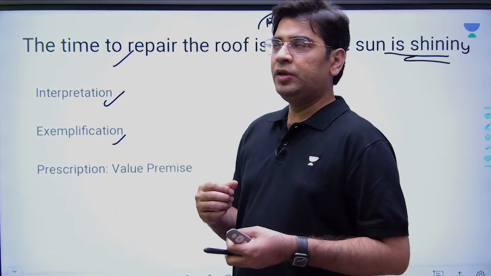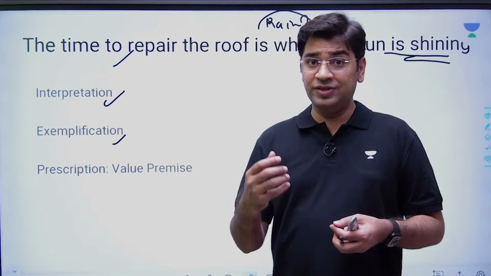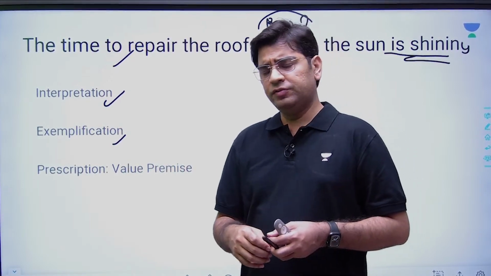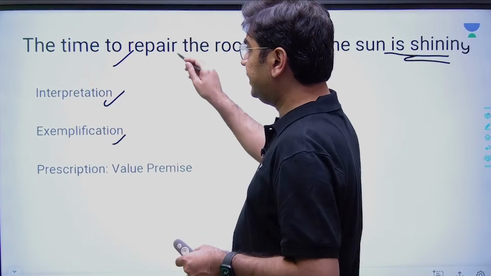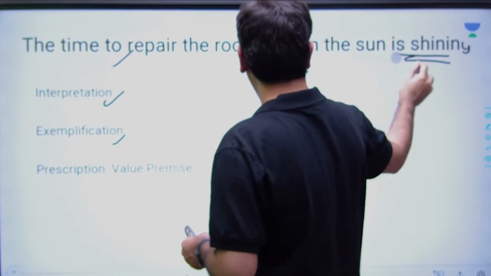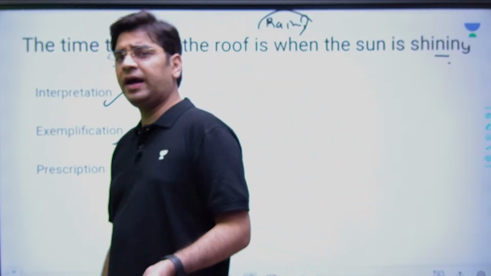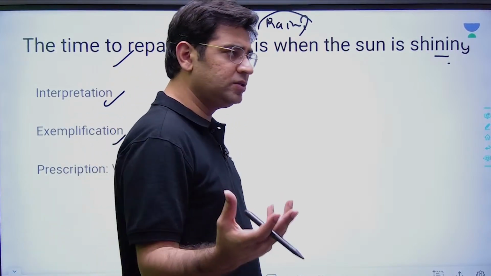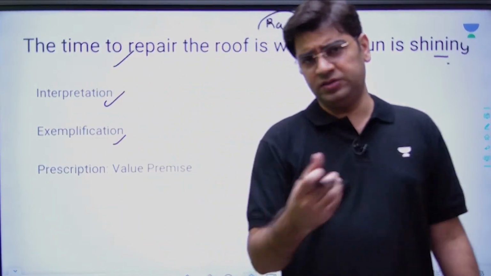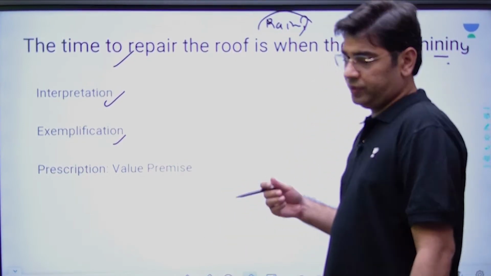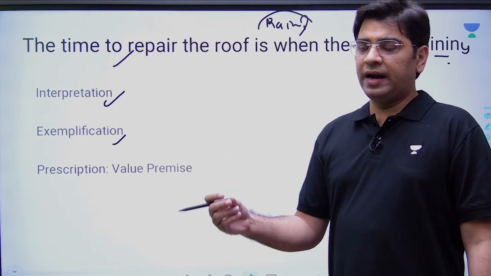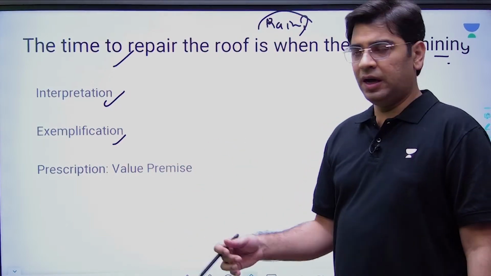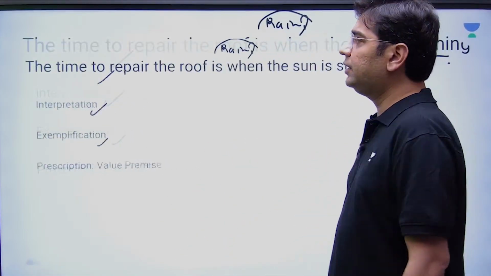This was the suggestion given by Sam Manekshaw to Indira Gandhi. Indira Gandhi ultimately said okay. This is where Manekshaw said that the right time to repair the roof is when the sun is shining. And when they attacked somewhere on 4th or 5th of December, we were able to liberate Bangladesh in just around 10 days. Ultimately, we chose the right time, and that right time minimized our efforts, minimized our resources, and maximized the output. So such kinds of essays need certain kinds of examples.